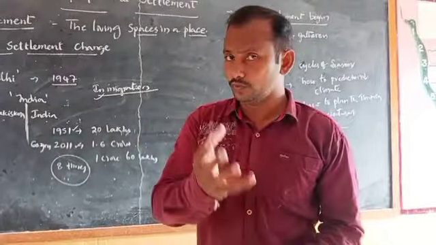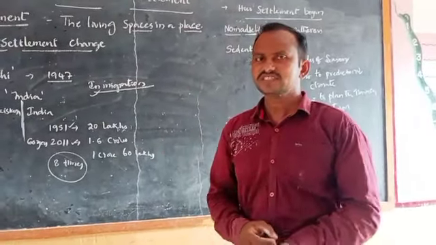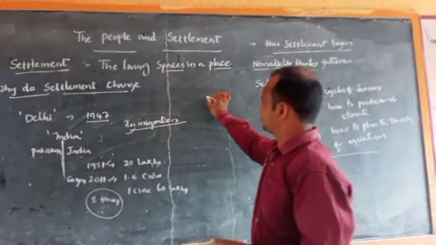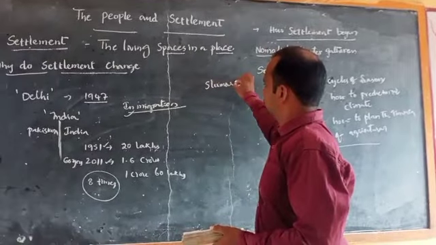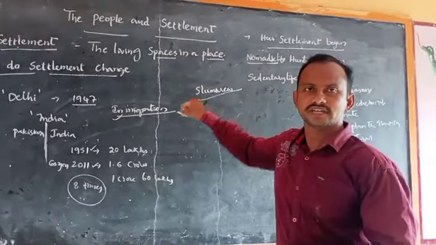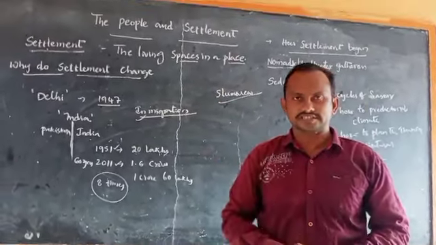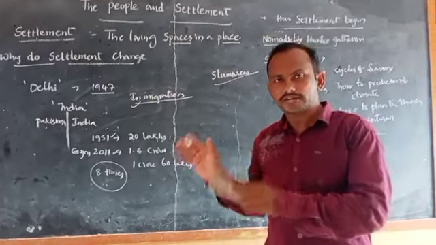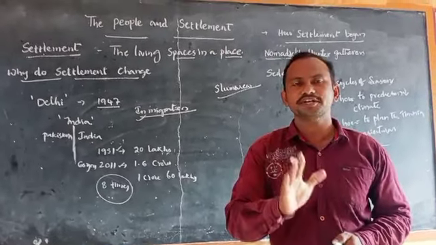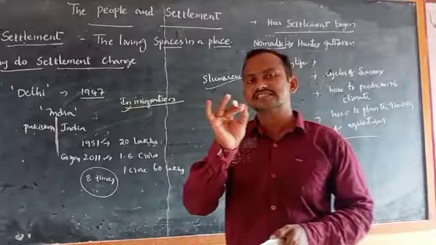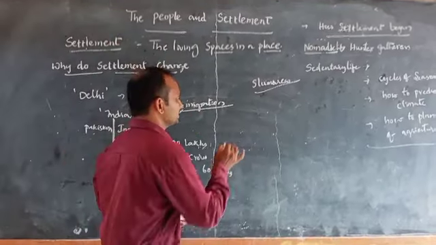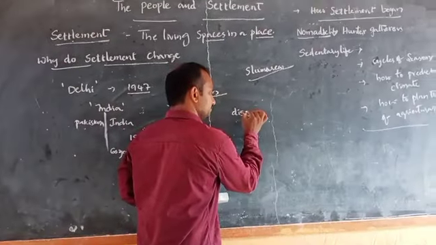For example, we can find different kinds of slum areas in Delhi city. Different kinds of slum areas were developed. All of these slum areas do not have any legal acceptance. But in the course of time, some of the slum areas were regularized and accepted by the local authorities. The slum areas which were regularized and accepted by the local authorities are known as designated slum areas.